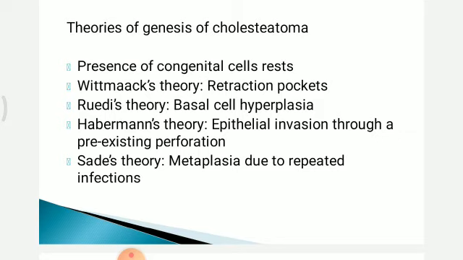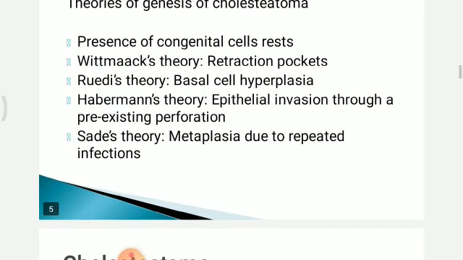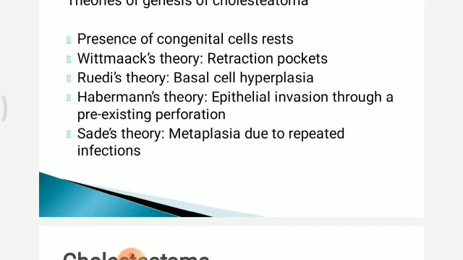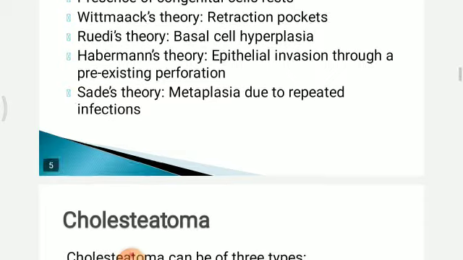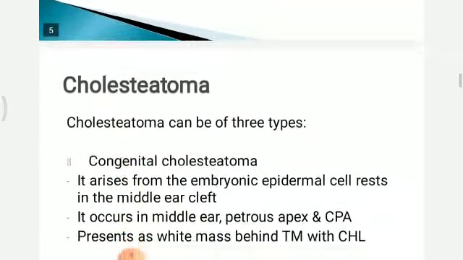Second is Ruedi's theory, that is basal cell hyperplasia. Third is Habermann's theory, that is epithelial invasion through a pre-existing perforation, and Sade's theory, that is metaplasia due to repeated infections.